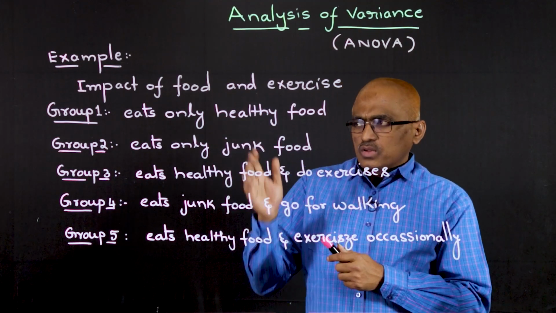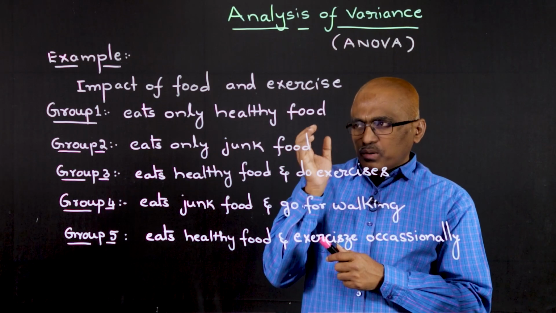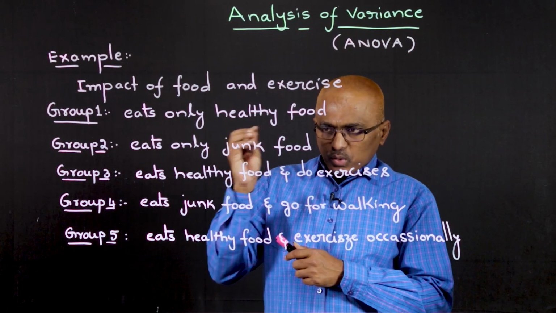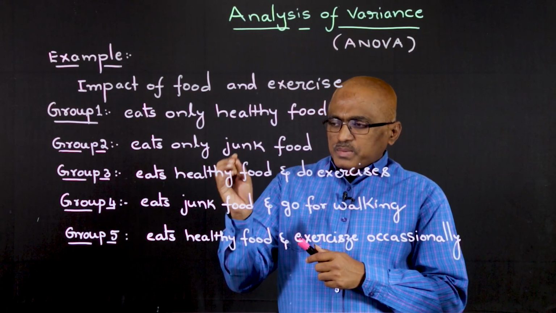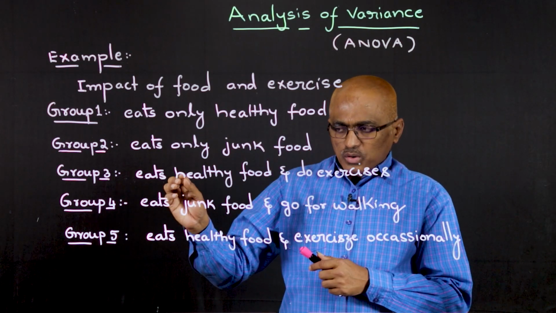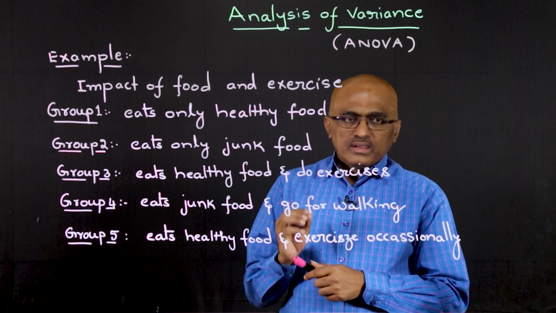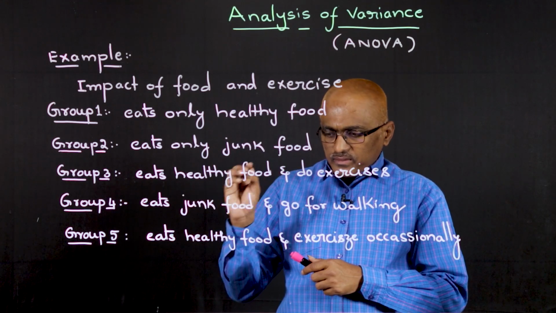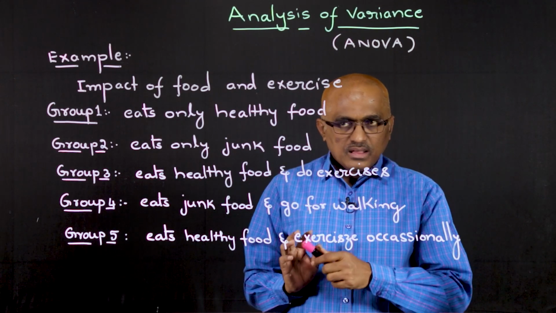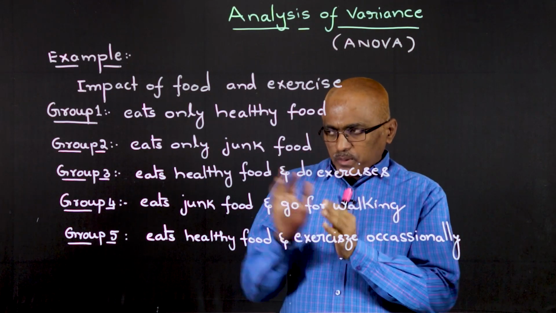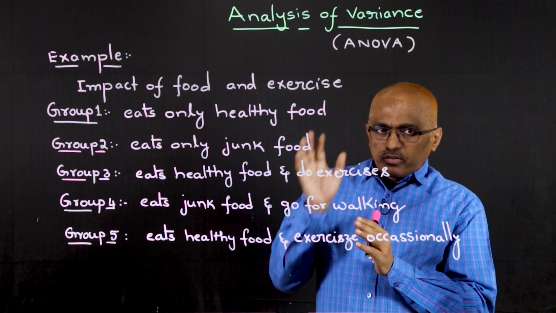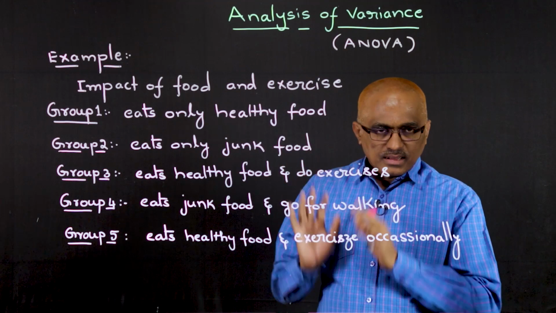If you see here, the group 1 consists of the people who take only healthy food, and group 2 the people who take only junk food, and group 3 takes healthy food and also does exercises regularly. Group 4 eats junk food but they go for walking regularly, and group 5 have healthy food but they do exercises occasionally. So we group all the people into these 5 groups, and we want to study the impact of food as well as exercises on their health.